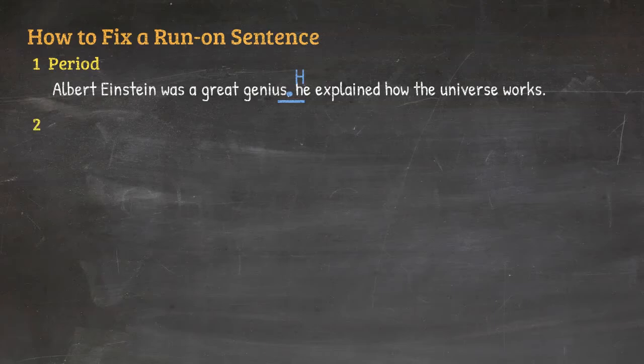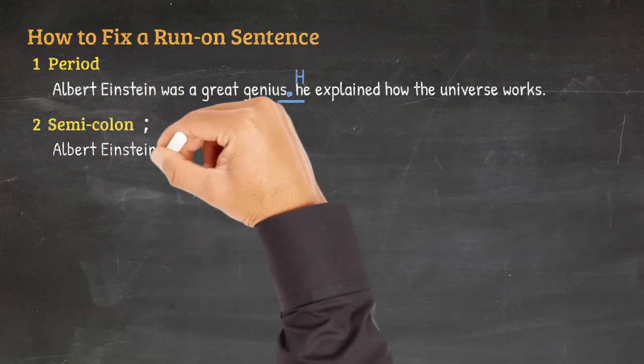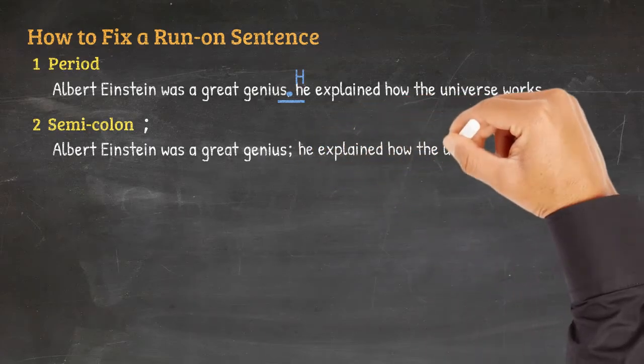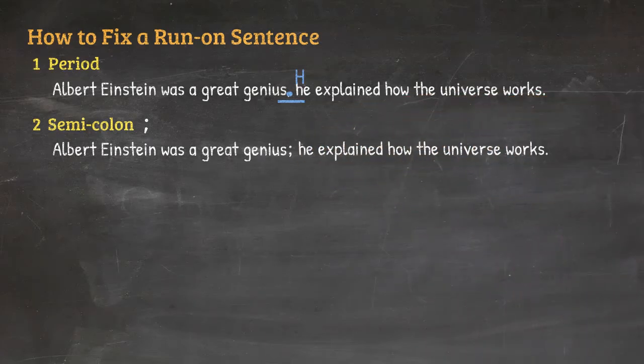The second way is something very similar to a period. It's called a semicolon. A semicolon is somewhere between a period and a comma. We use it when two sentences are related to each other, like in our case here, yet they are two separate sentences. So we can write, Albert Einstein was a great genius, semicolon, he explained how the universe works.